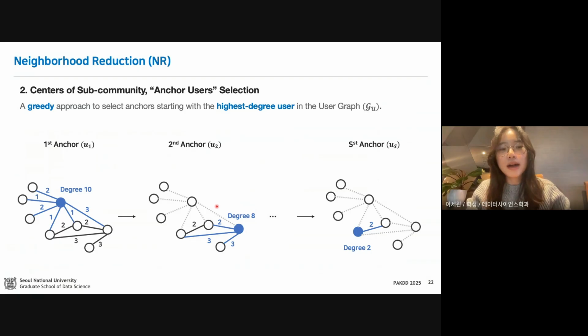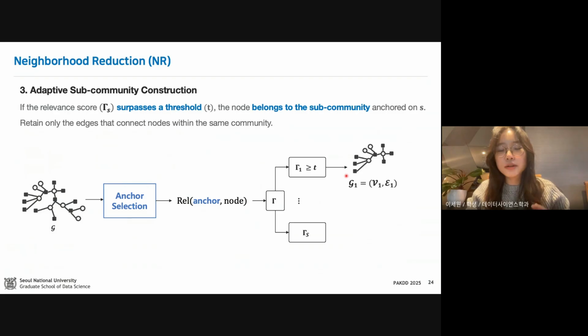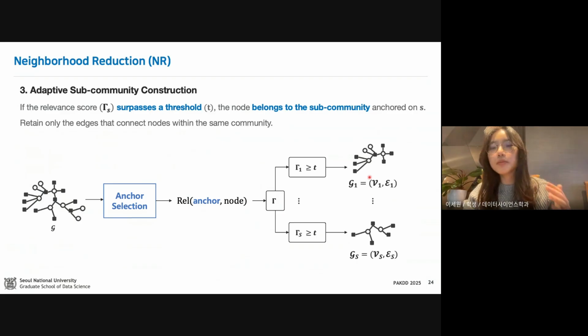and then remove all the edges connected to it and repeat. For each epoch, we calculate the relevance score between these selected anchors and all nodes using the inner product of their initial embeddings. And if this score exceeds a certain threshold T, the node is included in the subgraph associated with that anchor, and we repeat it for all the subgraphs. We then retain only the edges connecting nodes within the same subgraph. So instead of working with the full graph only, we construct smaller focused subgraphs. And note that nodes can belong to multiple subgraphs in this way.